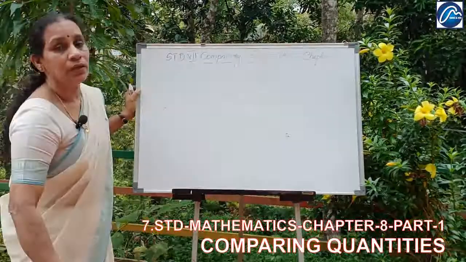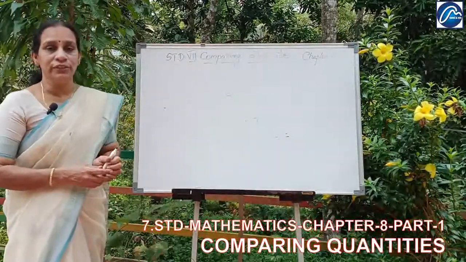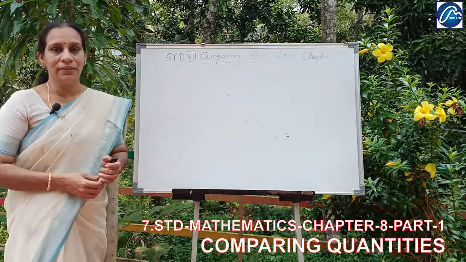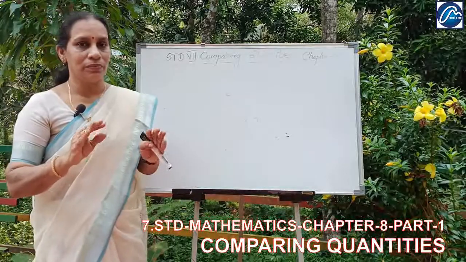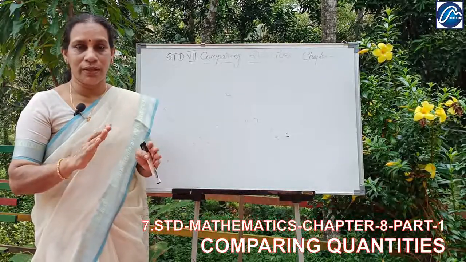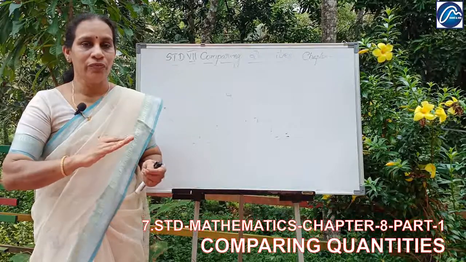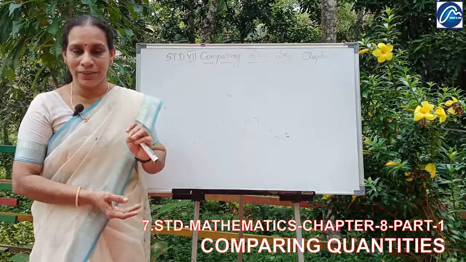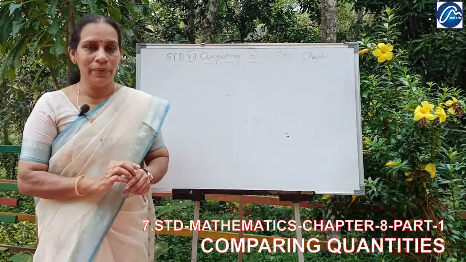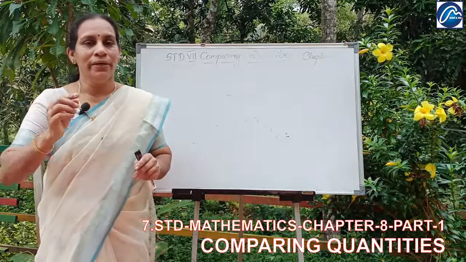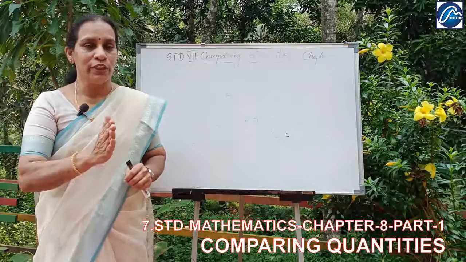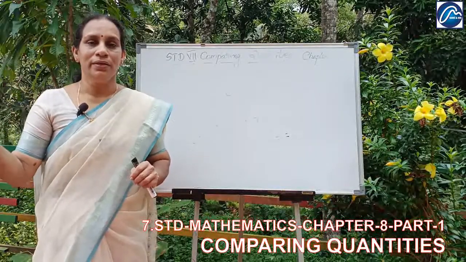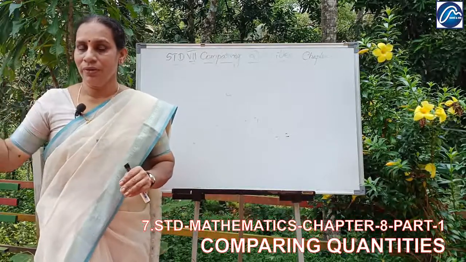Okay. Another example I'll give you where ratios are used, in maps. You know, a map means a small model, a small drawing of a bigger place. For a city in the map, one city is bigger, but in the map it will be very small, but it should be accordingly, the ratio should be the same in the map.